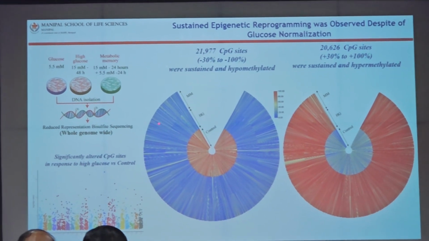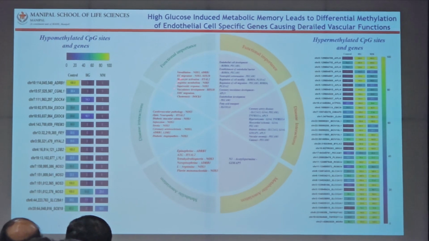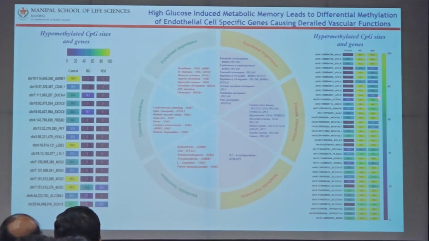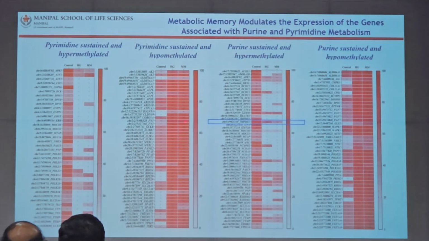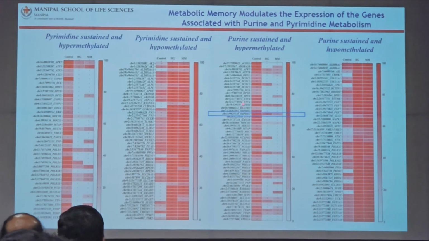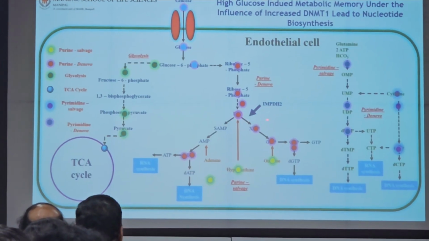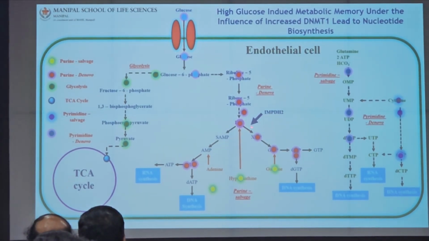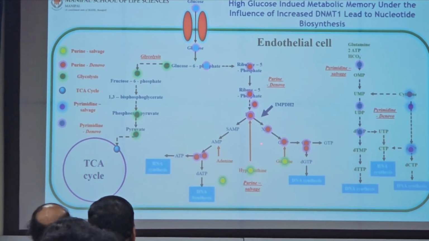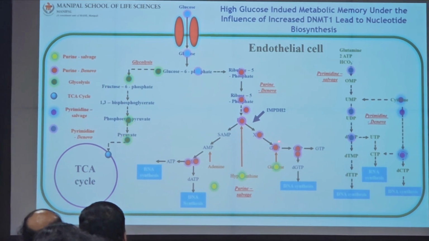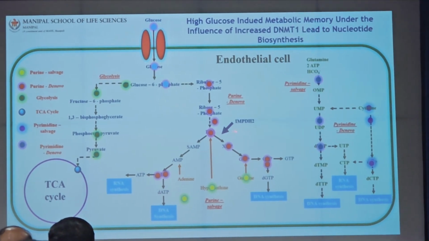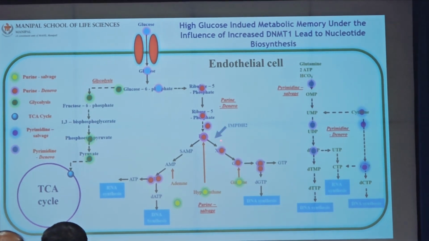In the whole genome bisulfite analysis, we see that many genes important in endothelial function still have sustained DNA methylation levels. These include different pyrimidine and purine nucleotide synthesis genes that correlate with this. Finally, we ended up with a protein known as IMPDH2, which is at the crossroads of salvage and de novo synthesis of DNA, and which shows sustained DNA methylation on its promoter despite normalization of glucose.